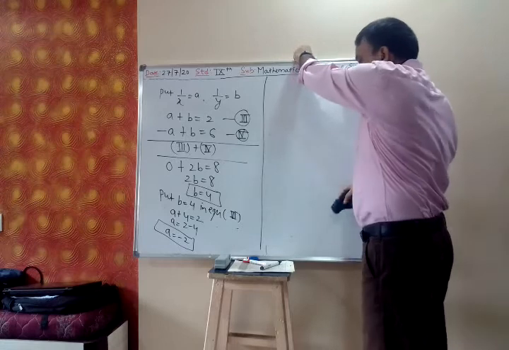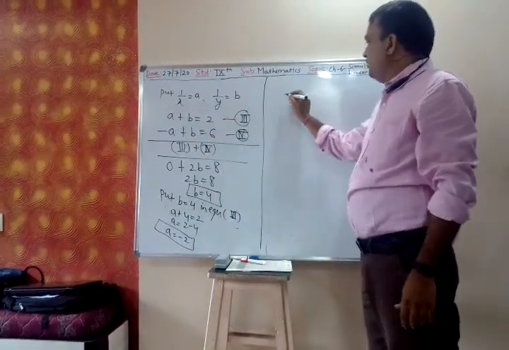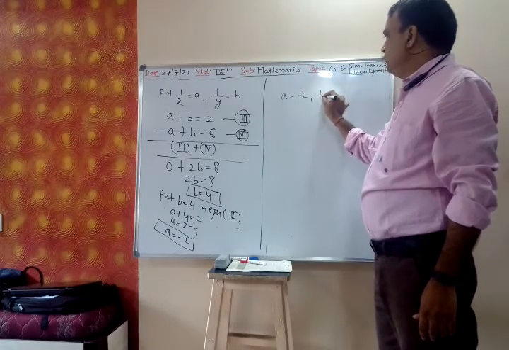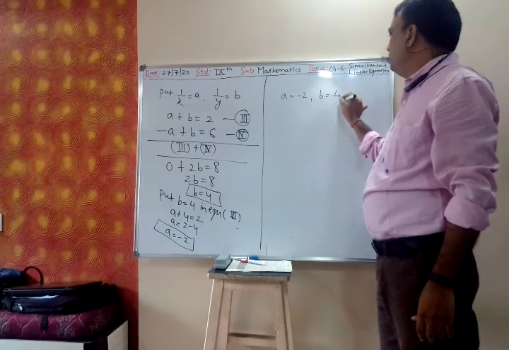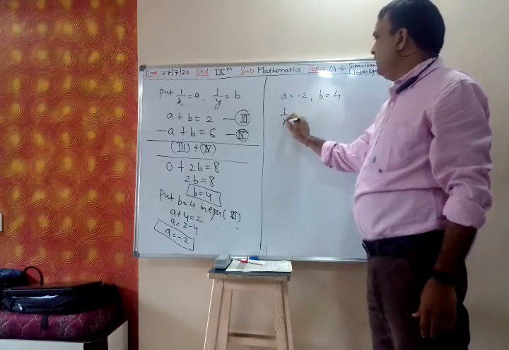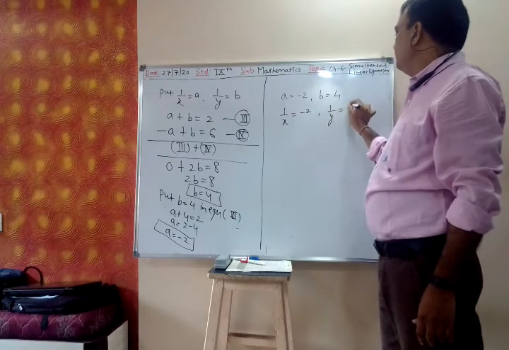A is minus 2, b is 4, and a is 1 upon x, so 1 upon x is minus 2 and 1 upon y is 4.